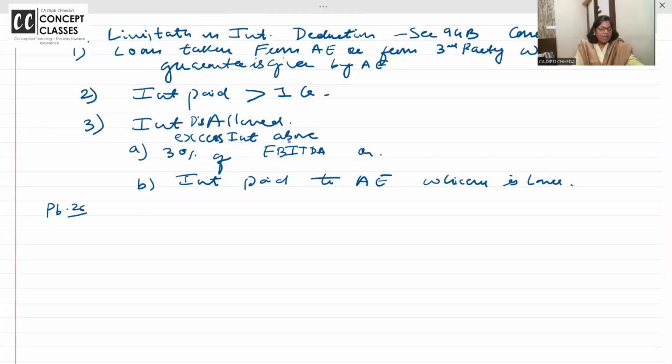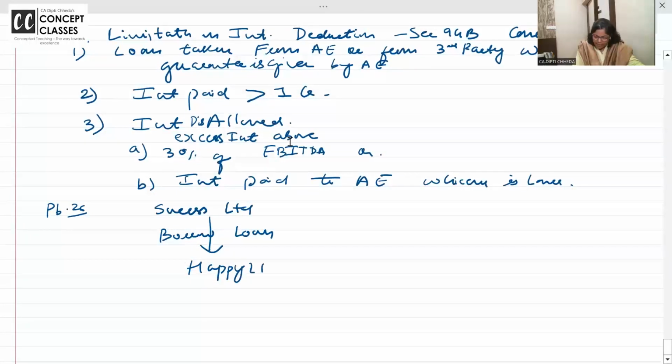Okay, right. We have taken a loan. Chalo, fast. Happy Limited has borrowed from Success Limited. किसने borrow किया है? Happy Limited. Loan is guaranteed by Focus Incorporation.